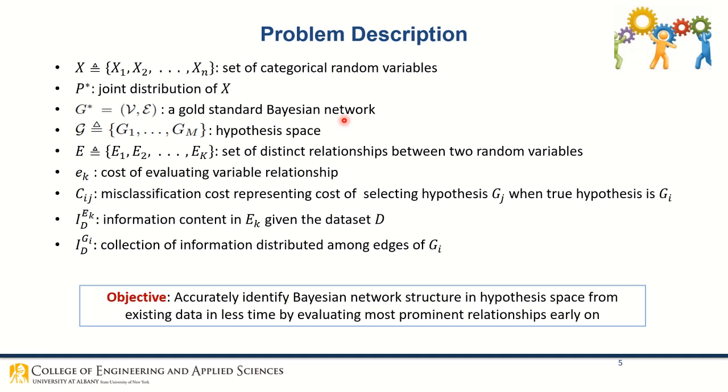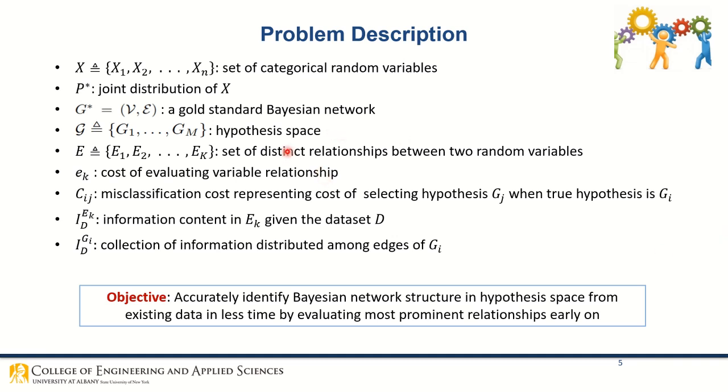G star is a directed acyclic graph having discrete random variables V as nodes, and epsilon is the set of directed edges. We consider a finite number M of hypotheses, each of which corresponds to a single DAG, and we denote them as G1 to Gm. This constitutes the hypothesis space.